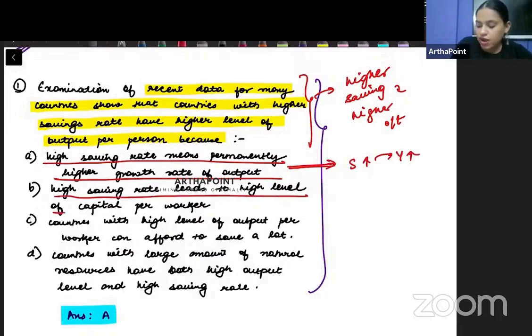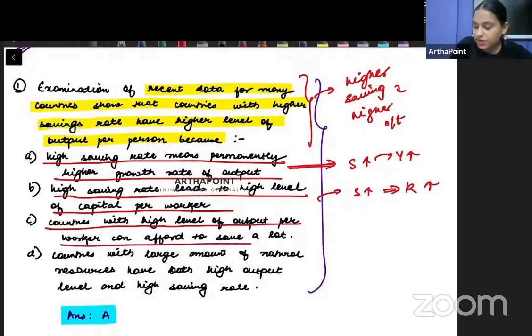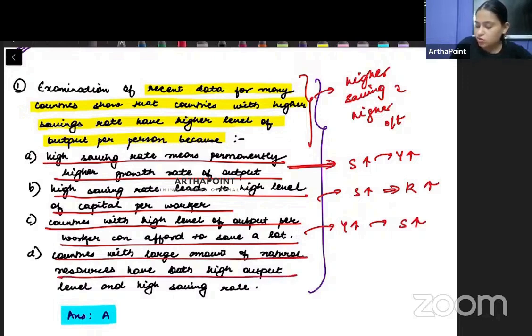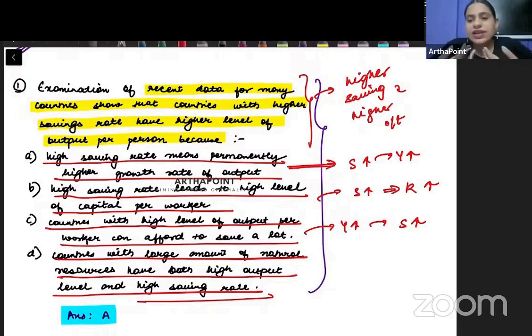High saving rate leads to high level of capital per worker. This is saying if savings is high, capital will be high. Then this says countries with high level of output per worker can afford to save a lot. So when you have high output, savings will be high, right? And this says countries with large amount of natural resources will have more output and more saving also. So questions like this, which may seem like they have no relation to any development model, are nowhere related to development models. Such kind of questions can be asked in exam.